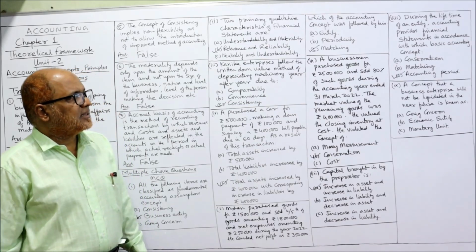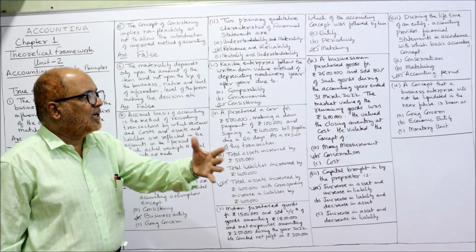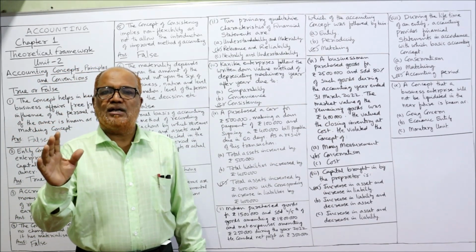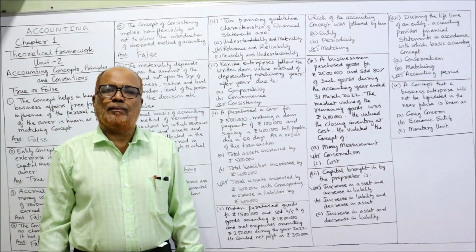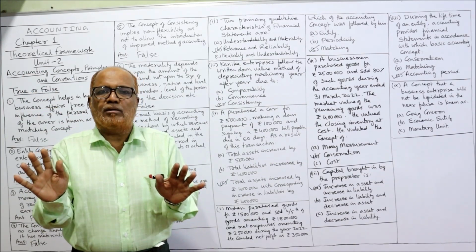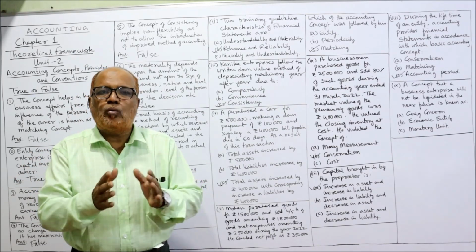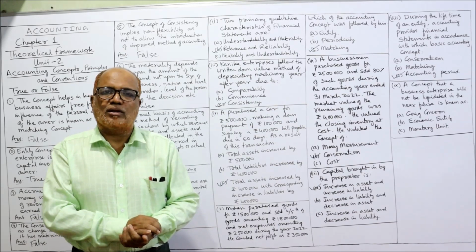A concept that a business enterprise will not be liquidated in the near future is known as, which accounting concept says that the business is going to continue for a long period of time? There is no intention, no requirement to wind up the business, to liquidate the business. This is according to going concern concept.